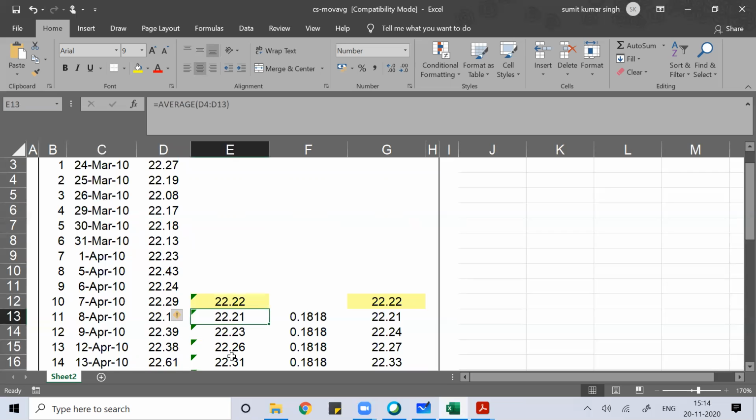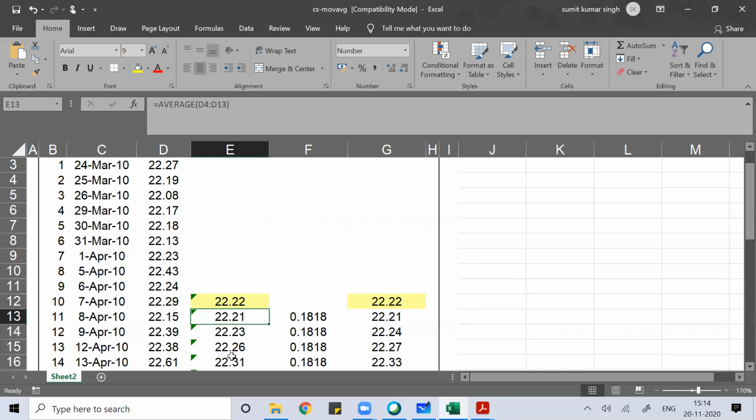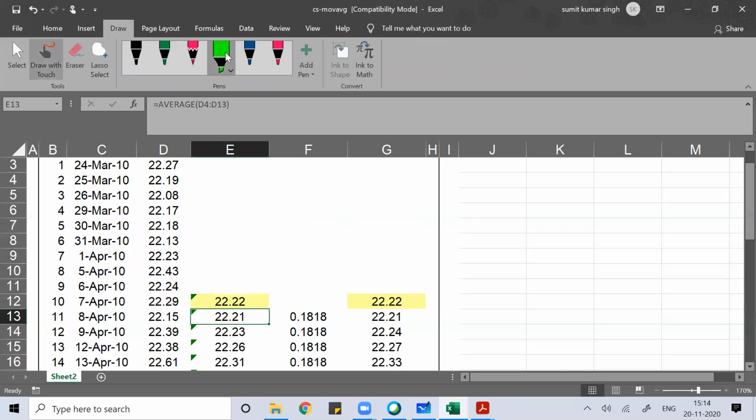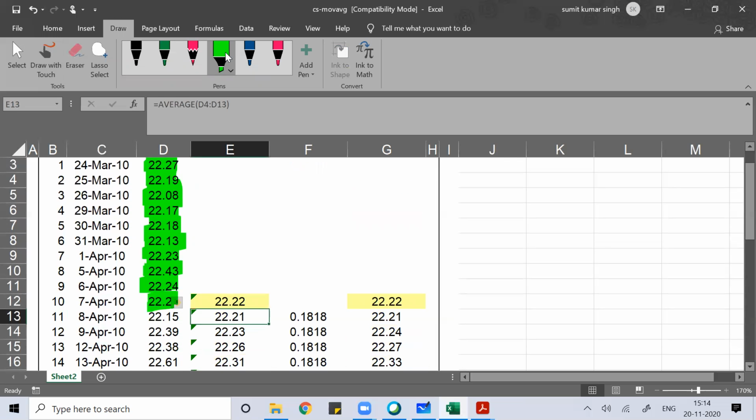Then for the next day, why do we call it a moving average? Why are we not calling it a simple average? Because for the first 10 days, I took the data from here: 1, 2, 3, 4, 5, 6, 7, 8, 9, and 10.